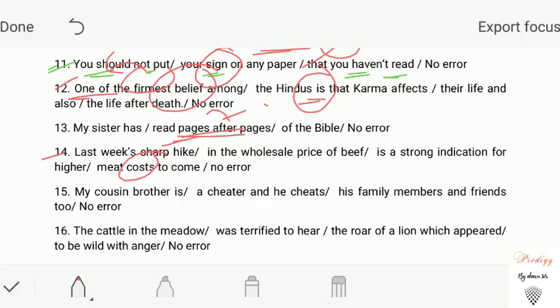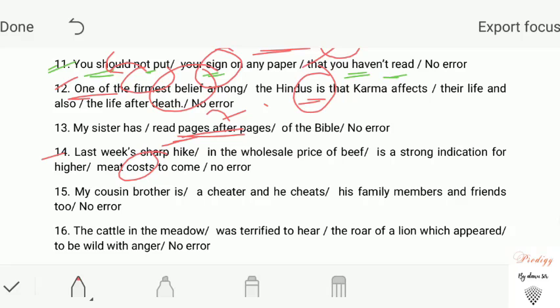Costs, fuel, okay. Information, luggage, baggage, those are a few of them that do not take s or es with them in order to suggest plural sense. So our answer will be last week's sharp hike in the wholesale price of beef is a strong indication for higher meat cost to come.